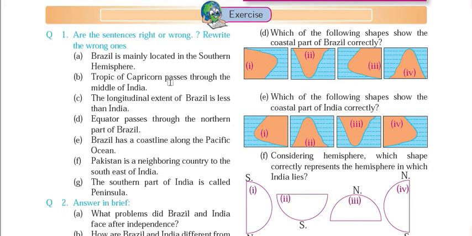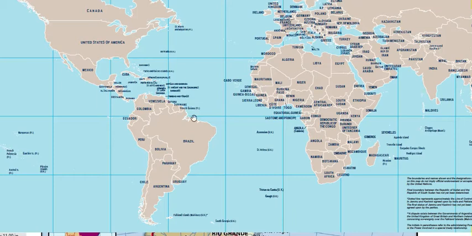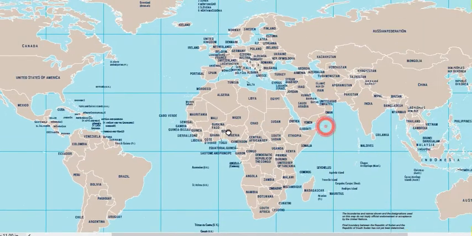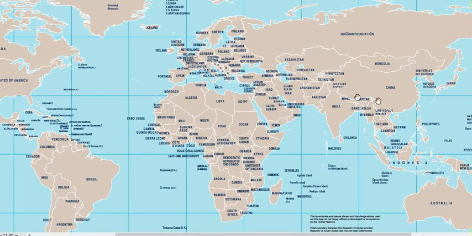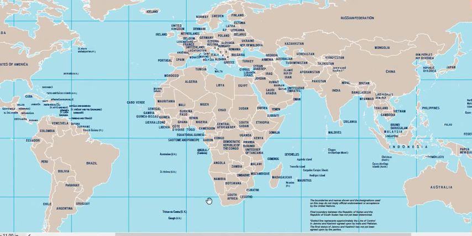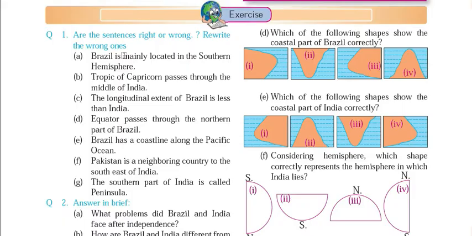Tropic of Capricorn passes through the middle of India. Here again you can see it is a wrong statement. Why is it wrong? Because in India it is the Tropic of Cancer which is passing. The 23 and a half degree north latitude, that is the Tropic of Cancer, passes through the middle of our country. Remember this thing. The Tropic of Capricorn passes through the southern part of Brazil. So the second statement is wrong. The right statement is: Tropic of Cancer passes through the middle of India.